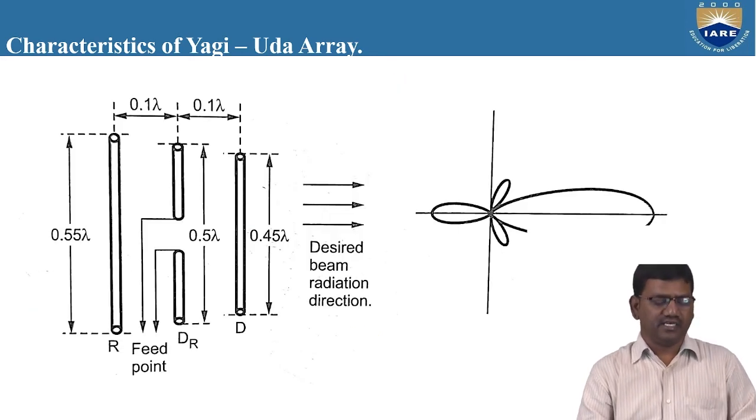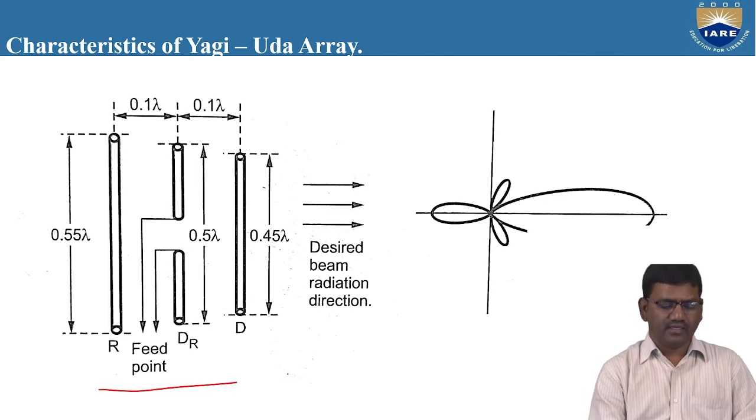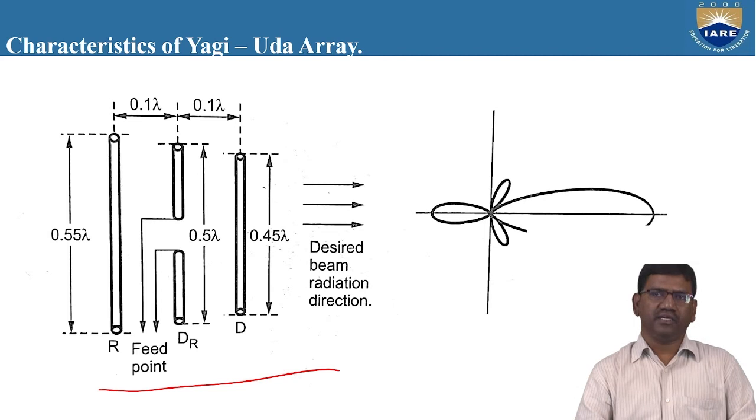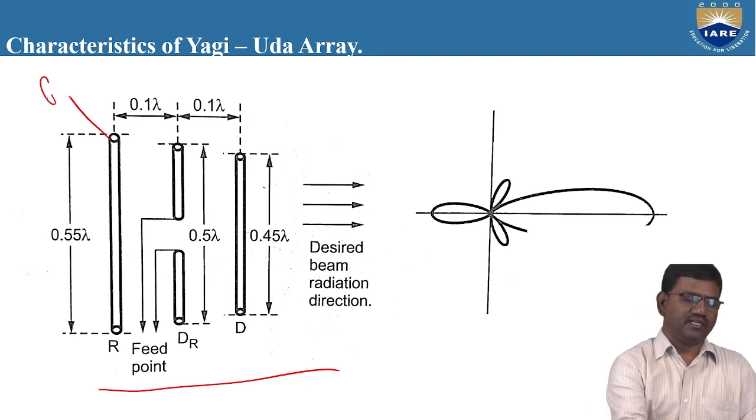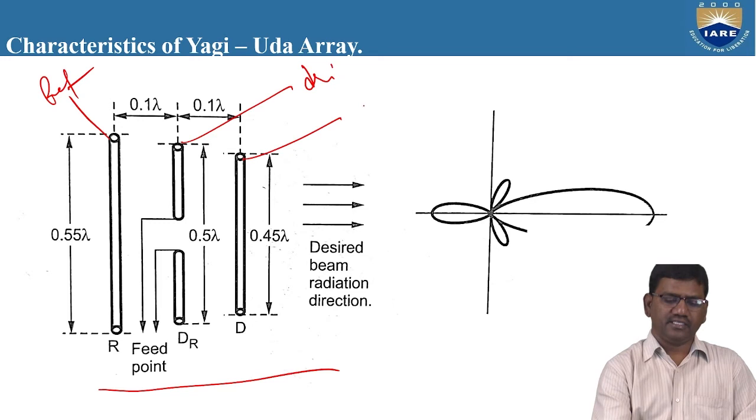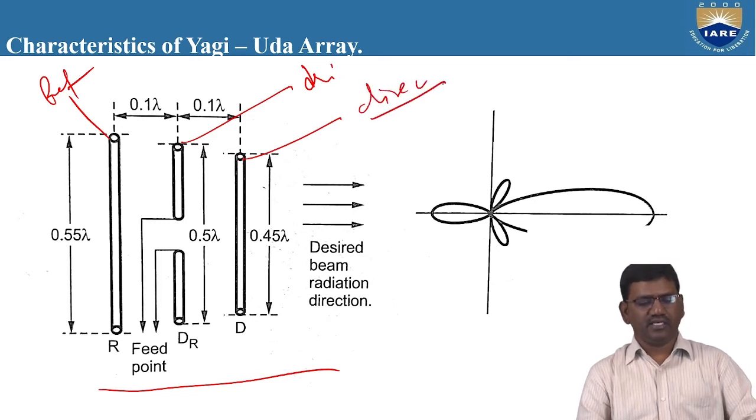So this is the basic design of the Yagi-Uda antenna. If you want to design a Yagi-Uda antenna, basically 3 elements are required. One is the reflector antenna, this is the driven element, and this is the director antenna. The length of the reflector is fixed as 0.55 lambda.